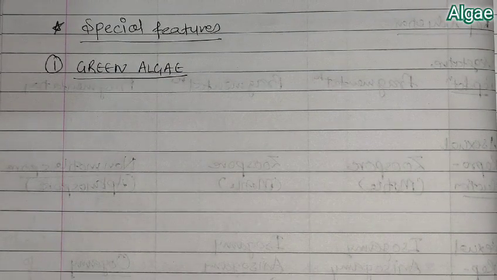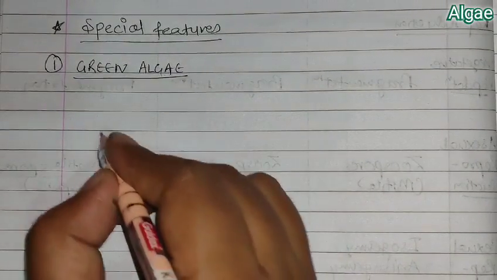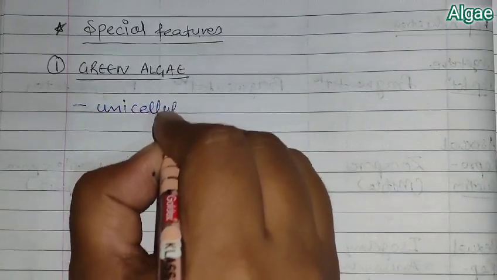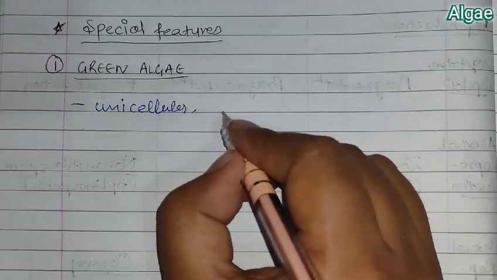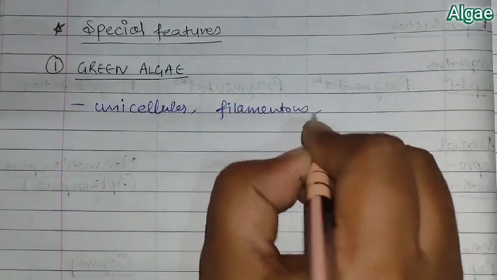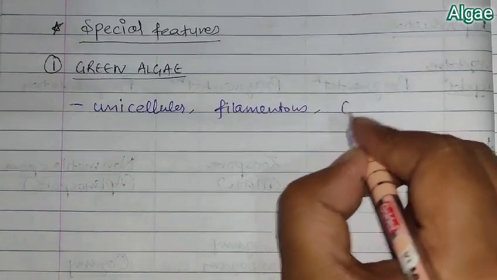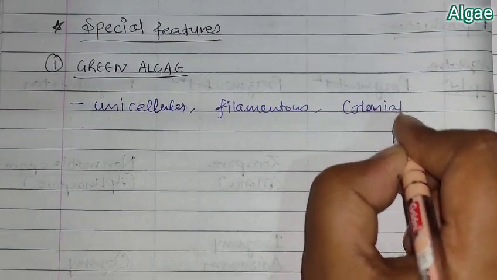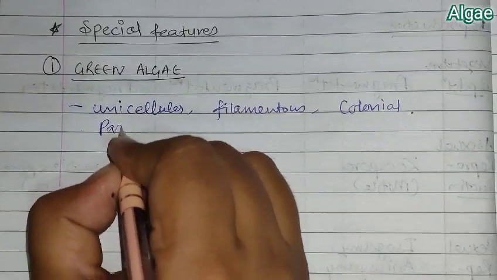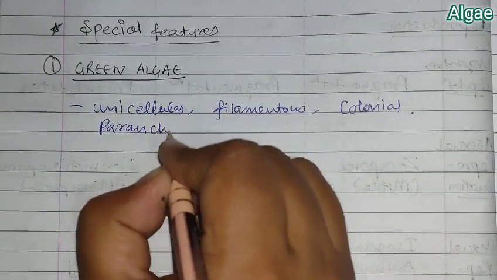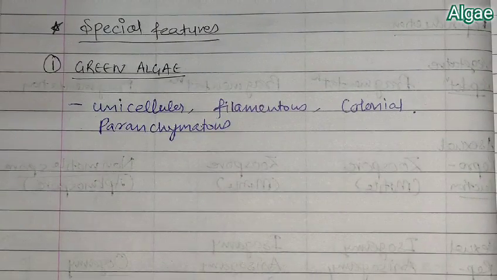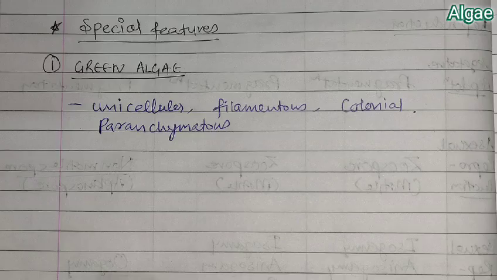Chlorophyceae can be found unicellular, filamentous, colonial, or parenchymatous. So in these different forms, green algae can be formed.